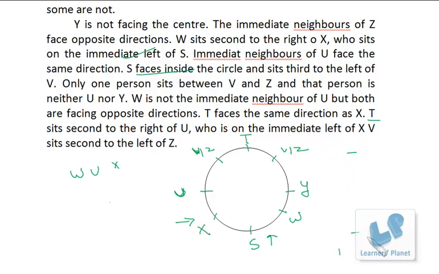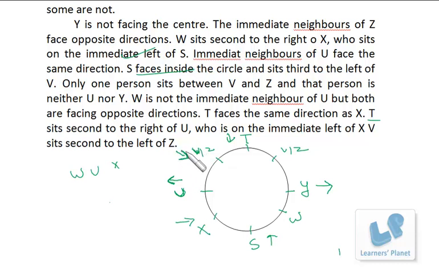Now we just have to mark the directions. Y is not facing the center, that means Y is outside. Now T faces the same direction as X. X facing inside, so T must be facing inside. And T sits second to the right of U. So if this is the right side of U, that means U must be facing outside. Immediate neighbors of U face the same direction. So if this person is this side, this person has to be this side only.